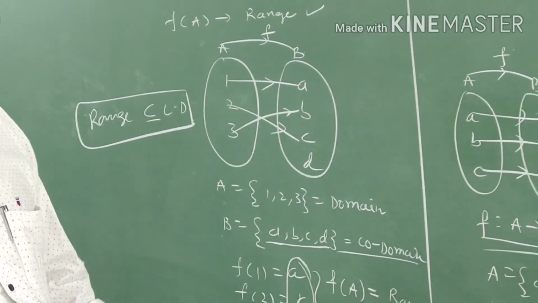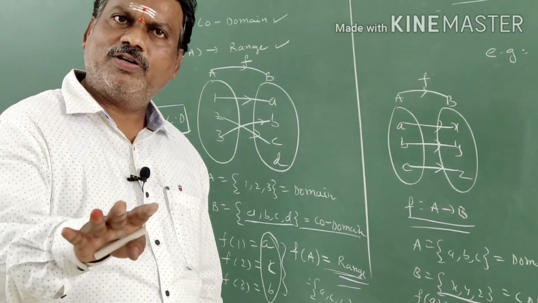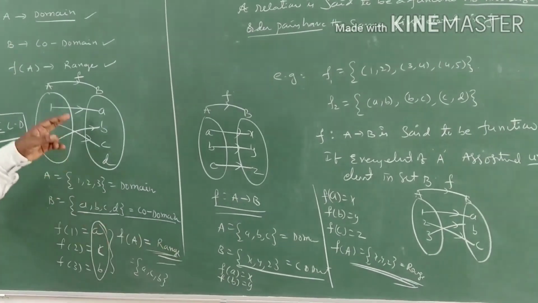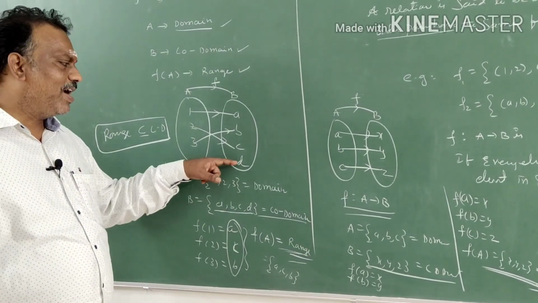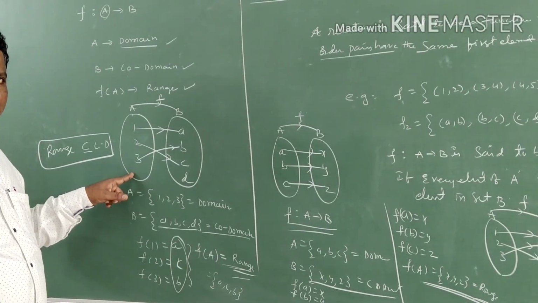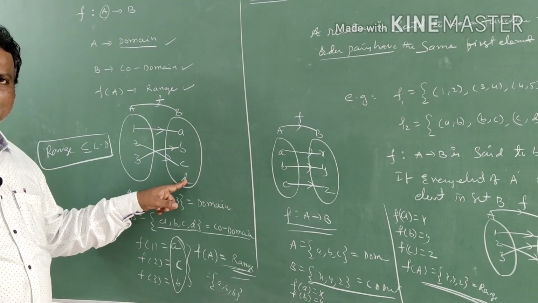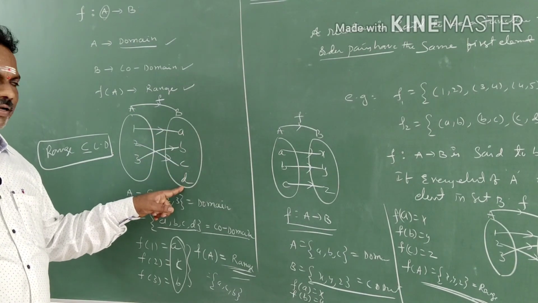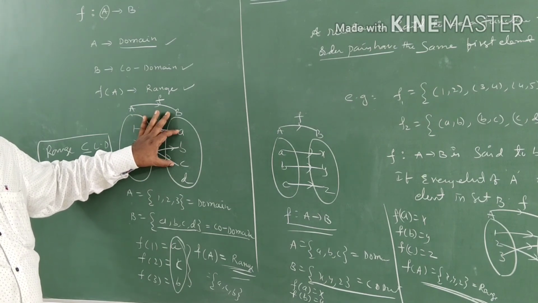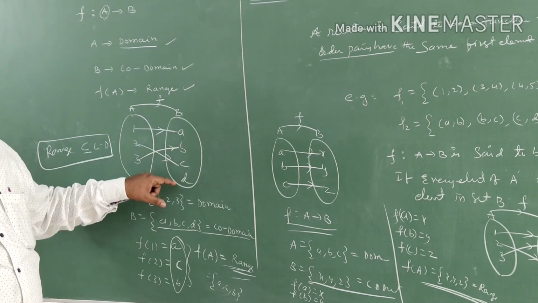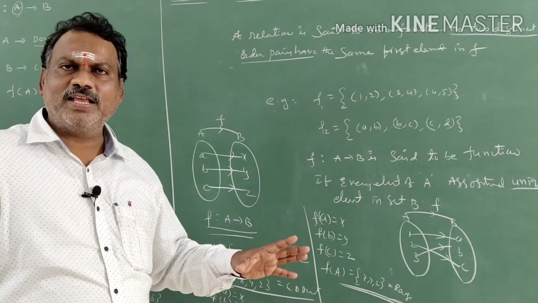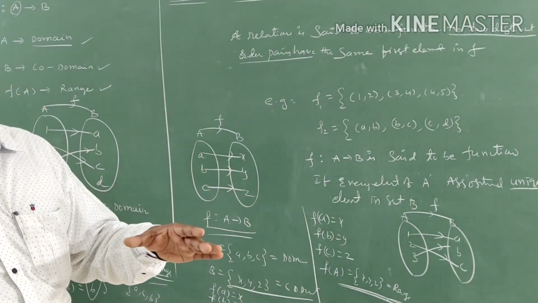That is depending upon the problem. The range may be equal to the codomain or a subset of the codomain. This case is equal, this case is a subset. Why? Because one element is without a pre-image. That's why we don't call D an image, but A, B, C, D is in the codomain. Only A, B, C are images. The set of images is called range. Range is a subset of codomain. In this case, the range is equal to codomain. That's why range may be equal or may be a subset of codomain.